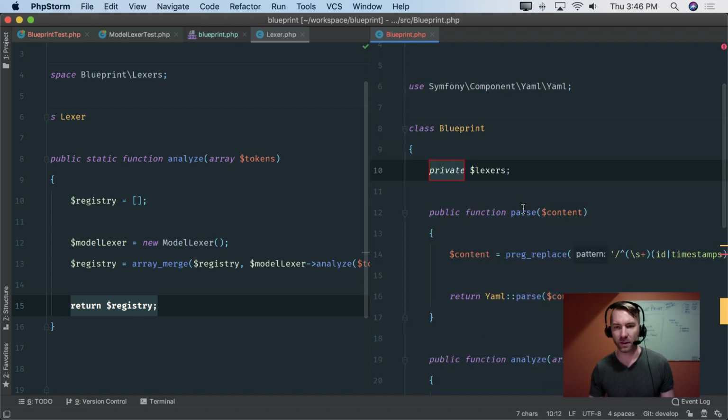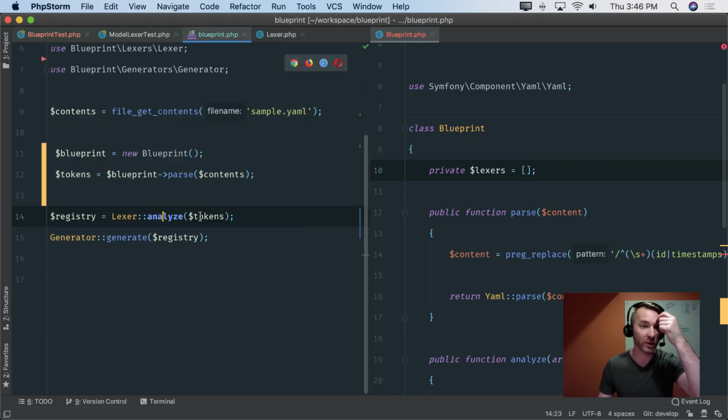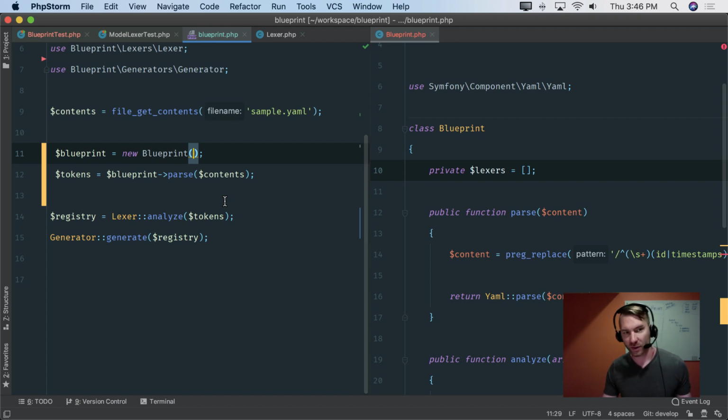And if I add this field, this would just be like an array of Lexers. Now the question is, what are these Lexers? Do these get built up by something else, like a service provider, or am I going to build up the Blueprint thing and inject some of these things? Do I register even the basic Lexers automatically, maybe in my version of Blueprint? That could be cool. So yeah, maybe I do something like that. Let's see what that looks like.